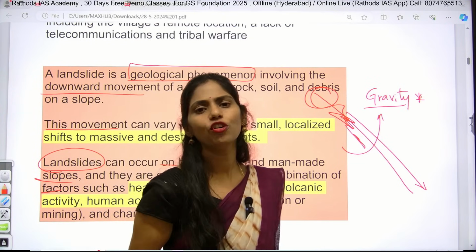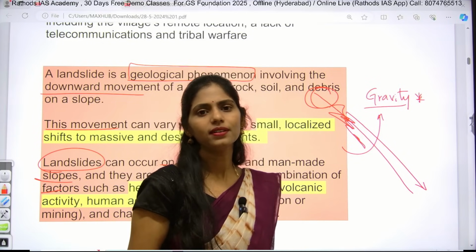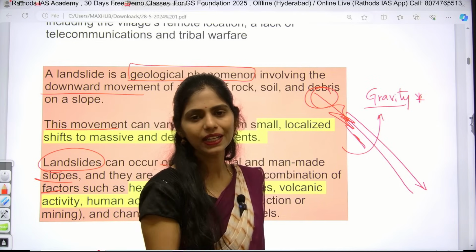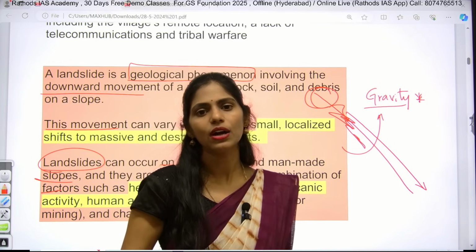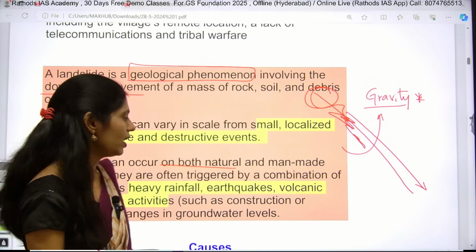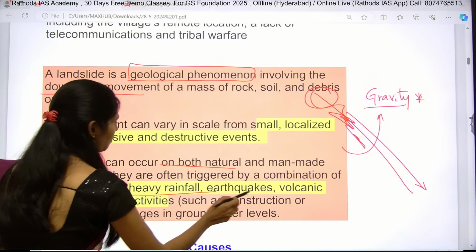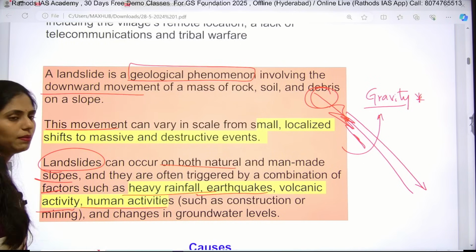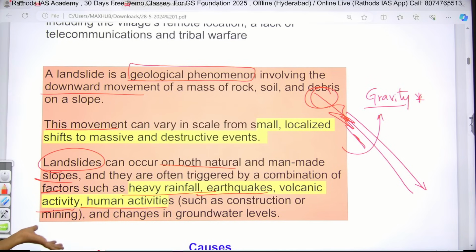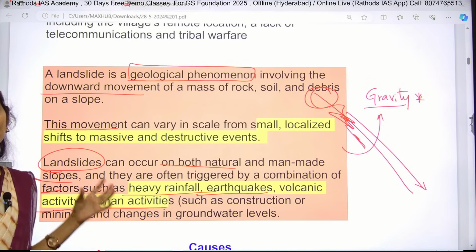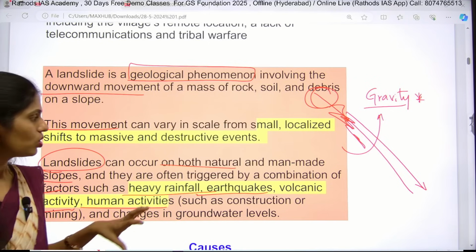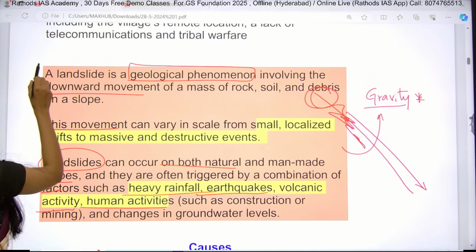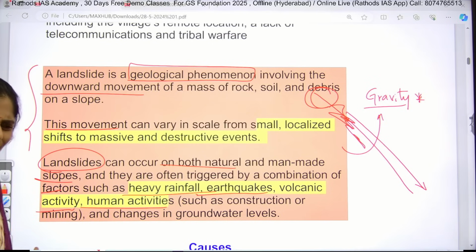So whenever rainfall is happening, soil becomes wet, right? So because of that, what happens? That soil will become slurry and that will come down the slope. Okay. And next one is because of earthquakes, because of volcanic activity, because of human activities, and because of construction and mining in these ecologically sensitive regions. So in these areas, yes, of course, we can see landslides will happen. So it is as simple as that.